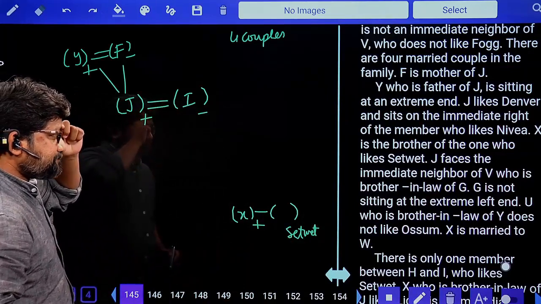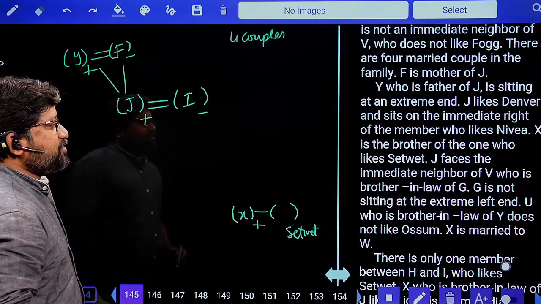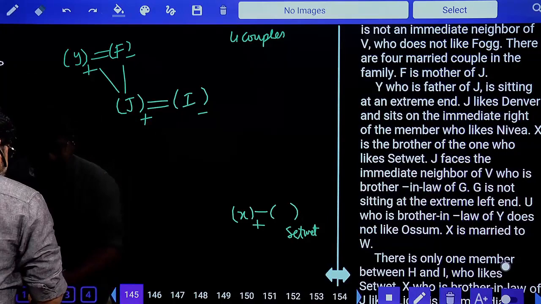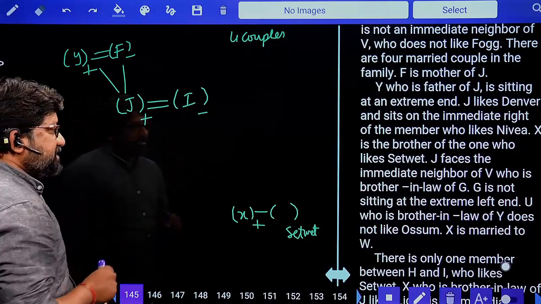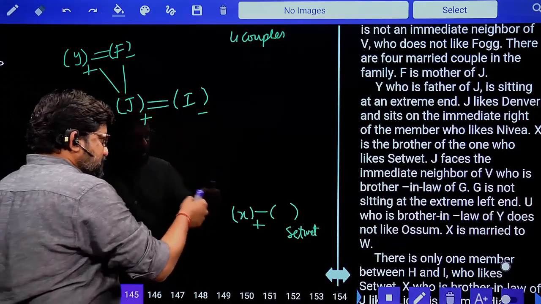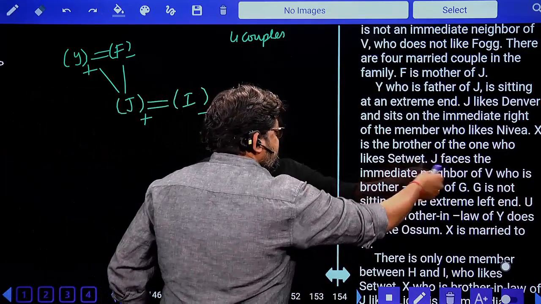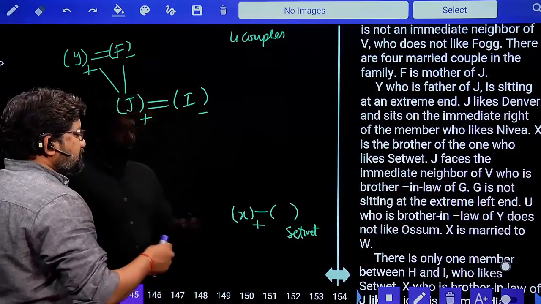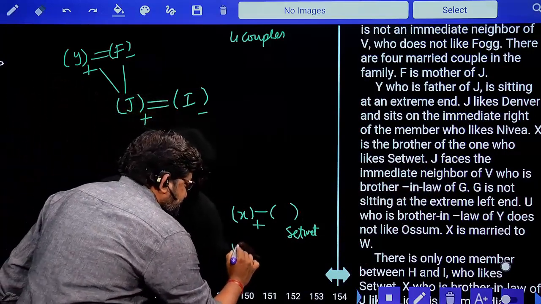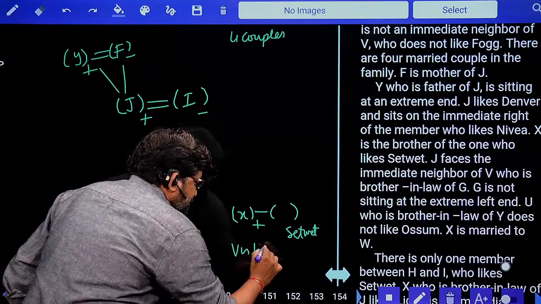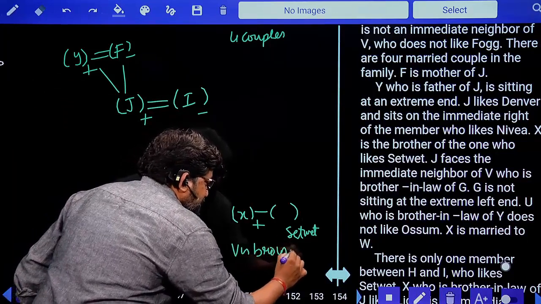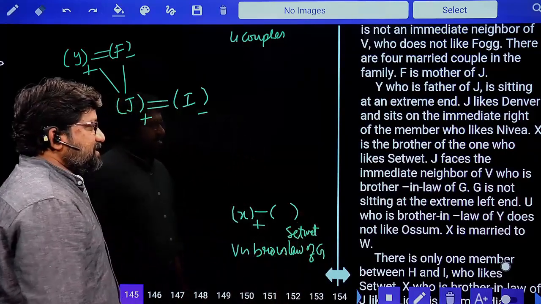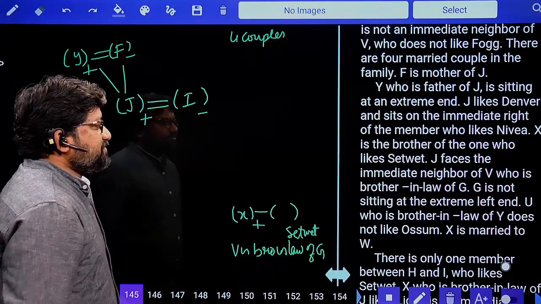Next, J faces the immediate neighbor of V, who is the brother-in-law of G. Now look at this point. We have information about both seating arrangement and blood relations. First we'll see the blood relation. V is the brother-in-law of G. Write it down clearly, write every piece of information clearly. V, who is the brother-in-law of G.